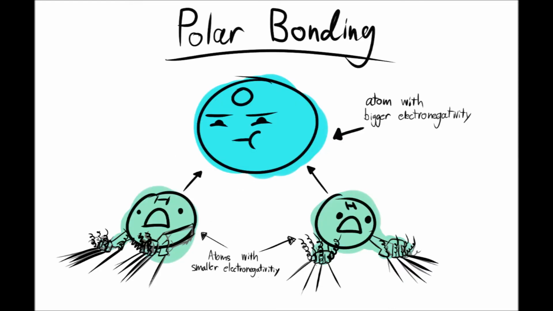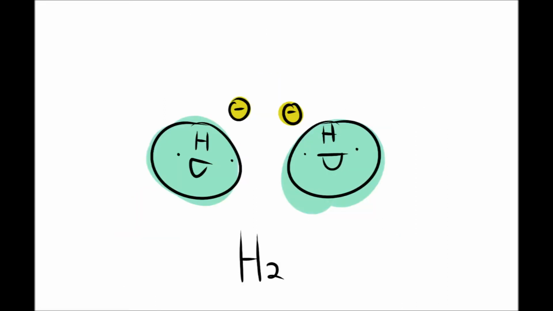Polar bonding is when there's an unequal charge in the bond which causes a sort of magnetic effect where the more electronegative atom pulls the less electronegative atom towards it. In this example, you're seeing water being formed by an oxygen atom pulling 2 hydrogen atoms towards it. Nonpolar happens when there's an equal charge between the atoms. In this example, this isotope is called deuterium, which is just 2 hydrogen atoms put together.